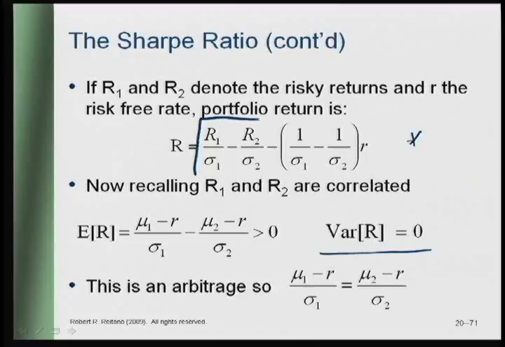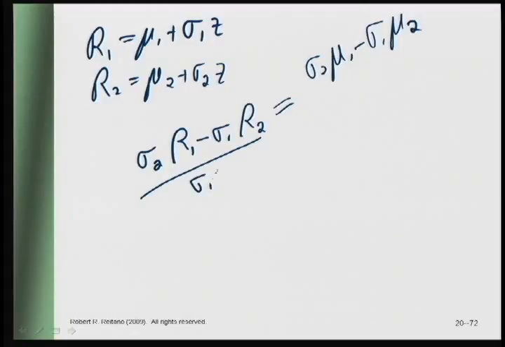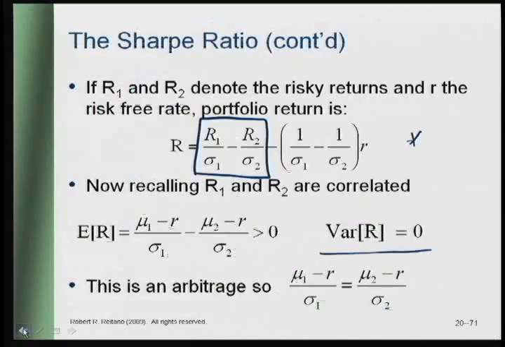Notice that if I take this term and I just consolidate it, put it over the common denominator, sigma 1 sigma 2, what I'm working with is the sigma 2 R1 minus sigma 1 R2. The numerator of that ends up having no z in it because the z terms cancel. I get sigma 2 mu 1 minus sigma 1 mu 2 divided by sigma 1 sigma 2. And so the term I was dealing with before was this one. It's non-random.